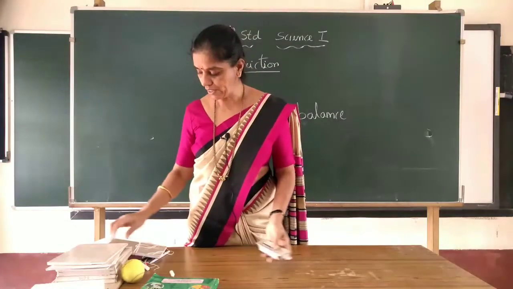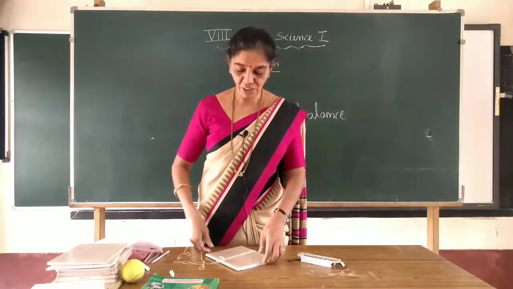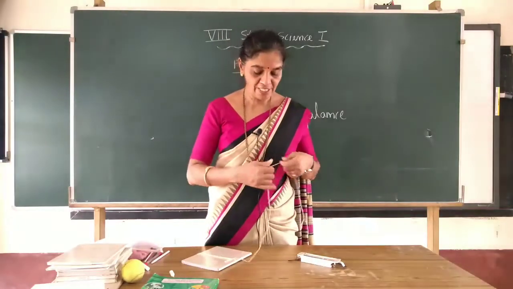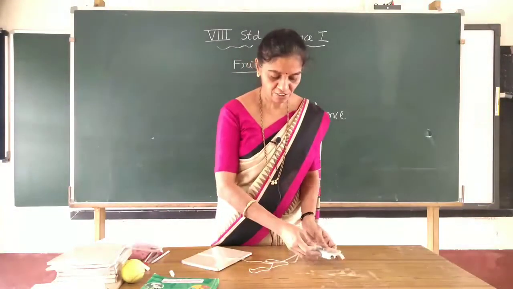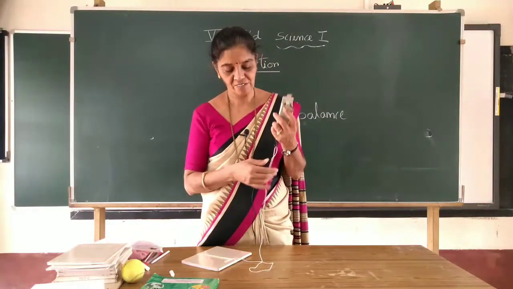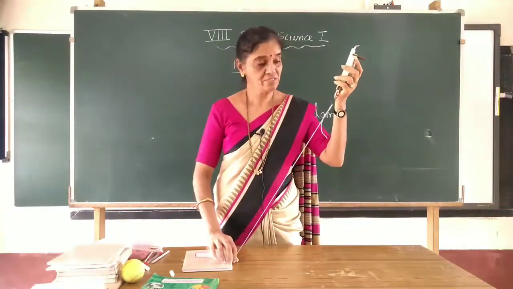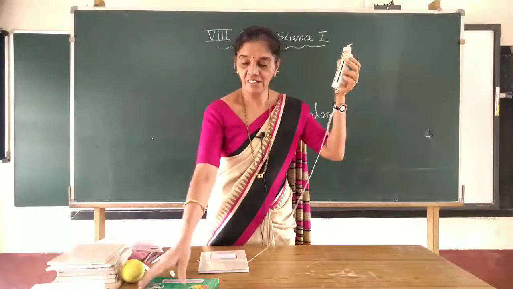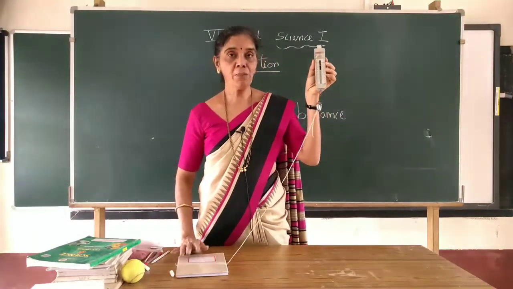Just we will do one activity. I will take one book and I want to apply force. I will pull it. How much force acts on that book, we will see. I have tied the book and I will pull it now.